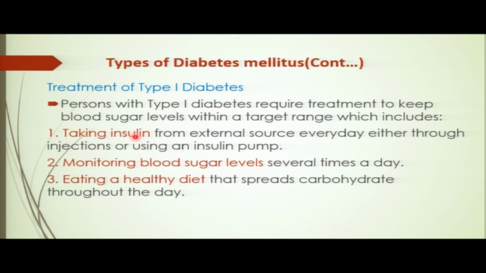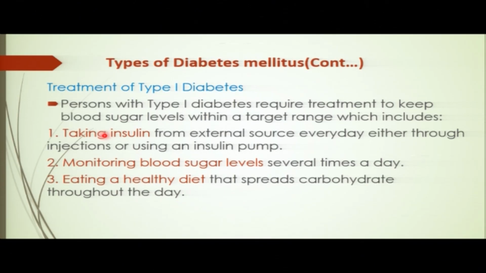It is not allowed to be taken orally. You know why? Because insulin is a protein. Once you take it orally, it can be digested by enzymes, digestive enzymes in the gut. So that's why you have to be injected with this one, so that it can reach the target cells where it can do its work.